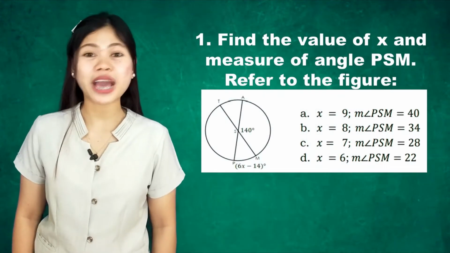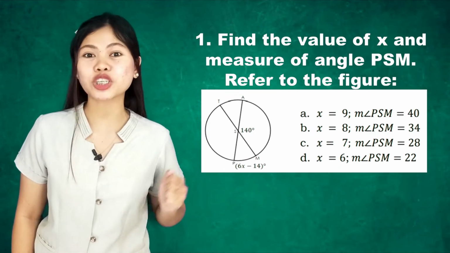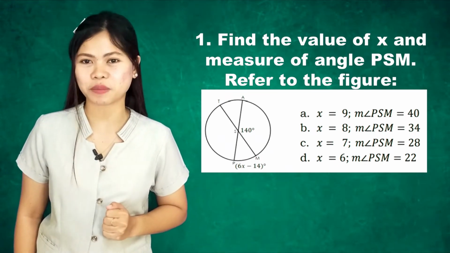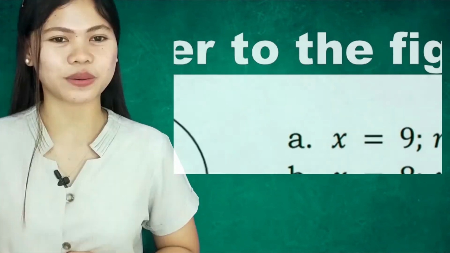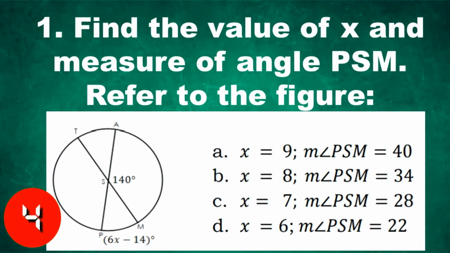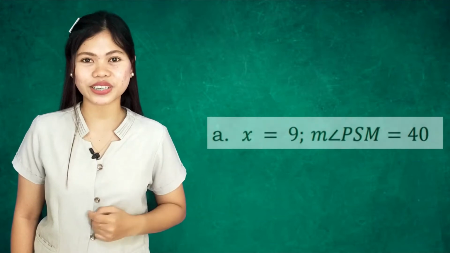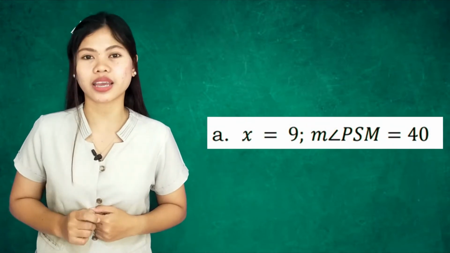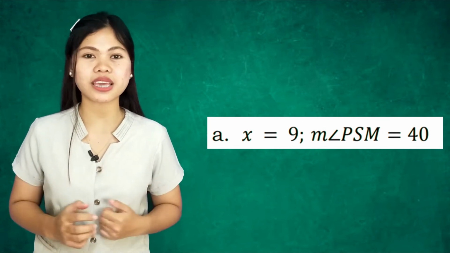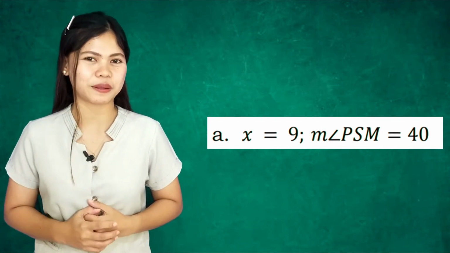Number 1. Find the value of x and measure of angle PSM. Refer to the figure. Your time starts now. The answer is letter A. X equals 9 and a measure of angle PSM equals 40.